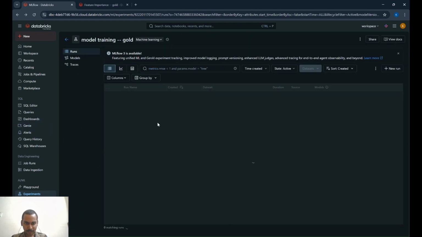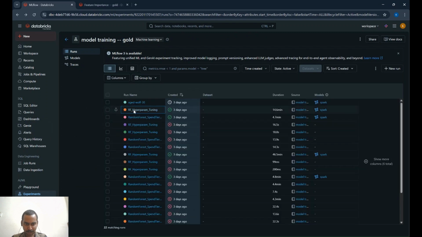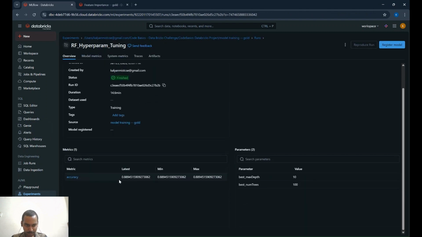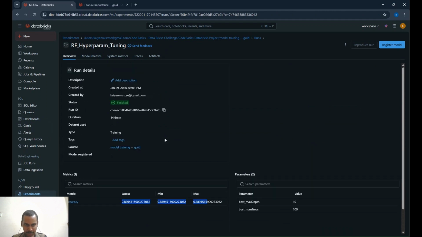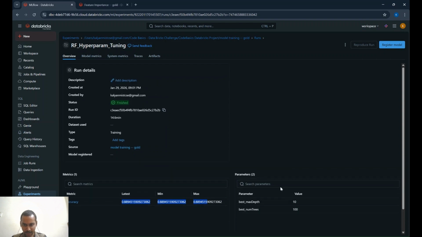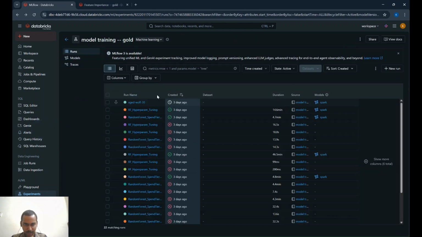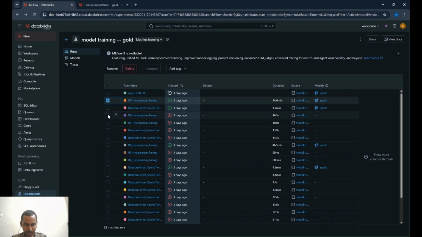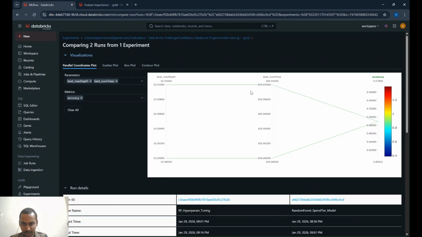And if you see the random forest model with hyperparameter tuning, the accuracy is also the same. As you can see, the number of trees was 100 here. And when I compare both the random forest and the random forest with hyperparameter tuning, both of them have the same accuracy, as you can see here.